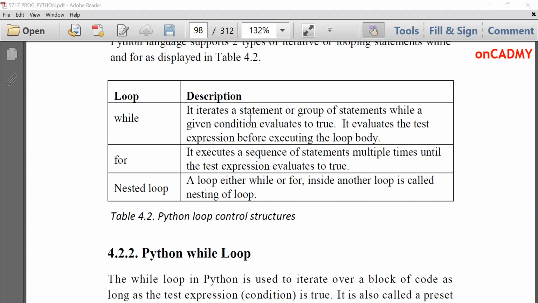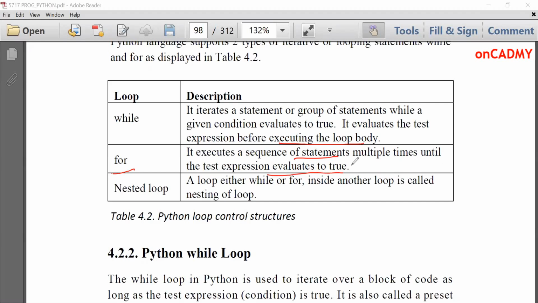While loop iterates a statement or group of statements while a given condition evaluates to true. It evaluates the test expression before executing the loop body. As I told you, first of all, an expression is evaluated. If it is true, then it goes inside the body of loop and executes it. And it executes until that expression becomes false. For loop executes a sequence of statements multiple times.